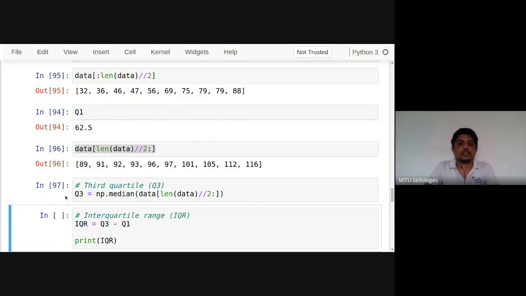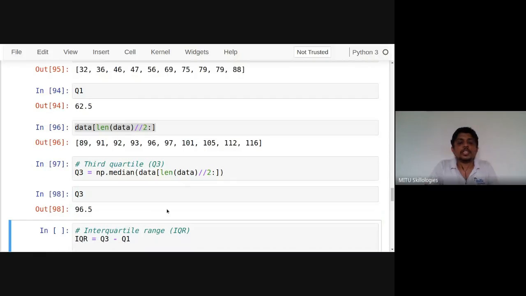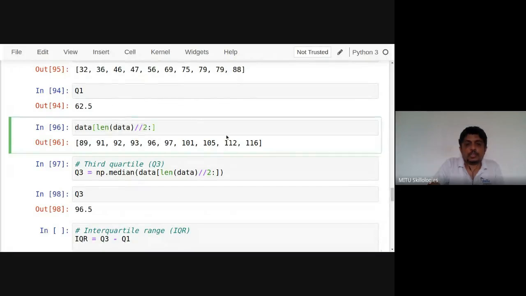Now let's check the Q3 value. It is 96.5. What's present there? It's the average of these two numbers, 96 plus 97 divided by 2. It is at the center of these two elements, 96.5.